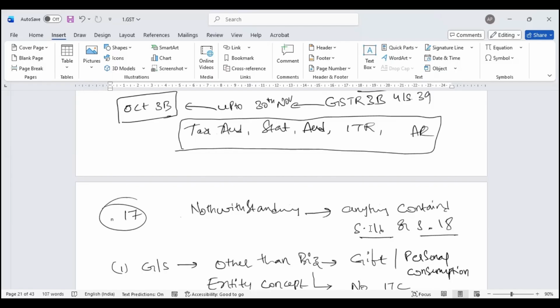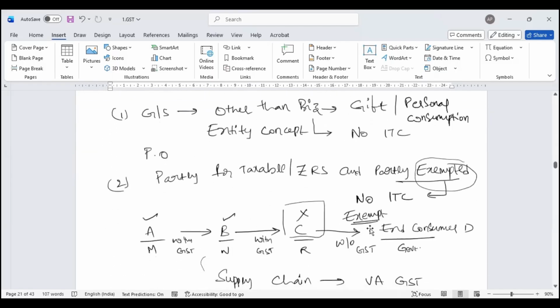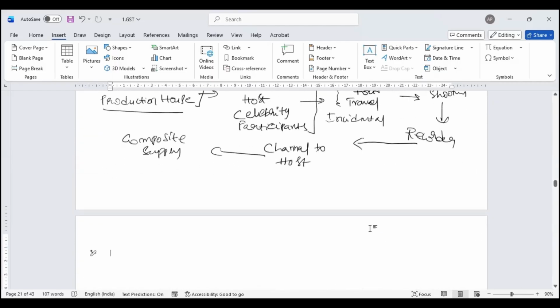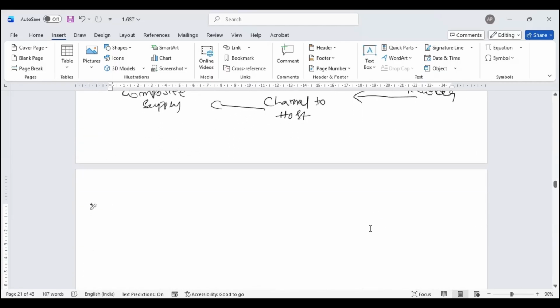I cannot question. Now, someone actually made a challenge in the court, asking why, though it's meant for business, you are blocking this input tax. The judge says, as a judge, I am not party to this law. Who made this law? It was made in the parliament, by the elected representatives. Who elected them?